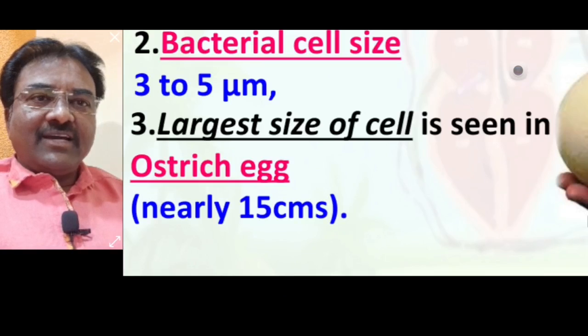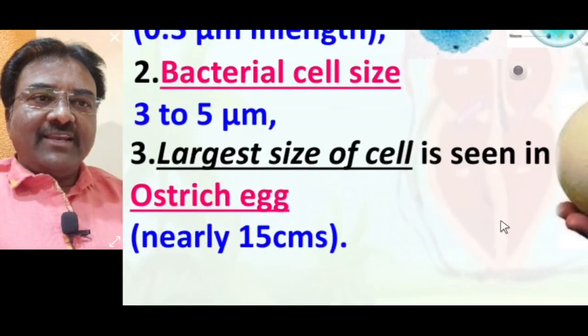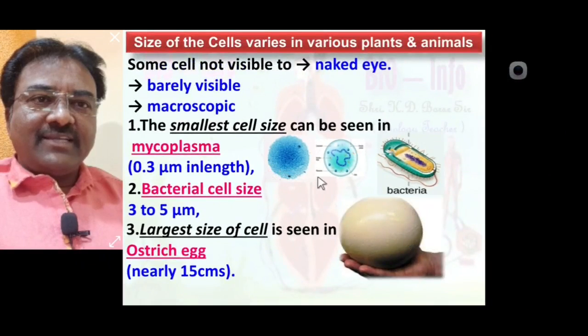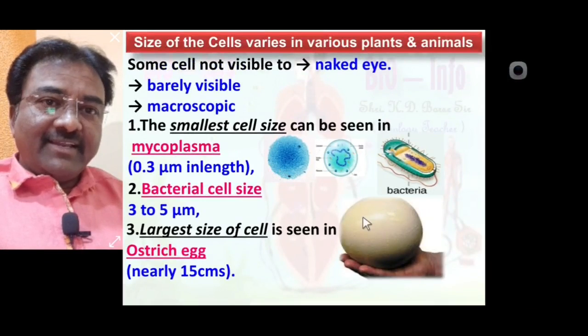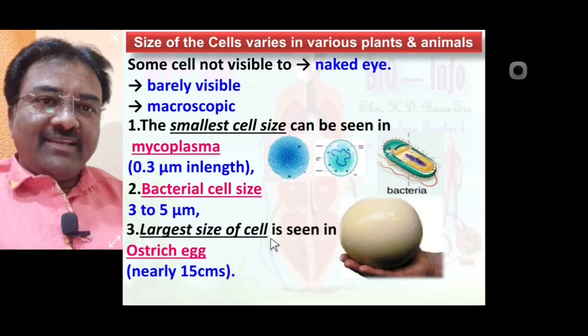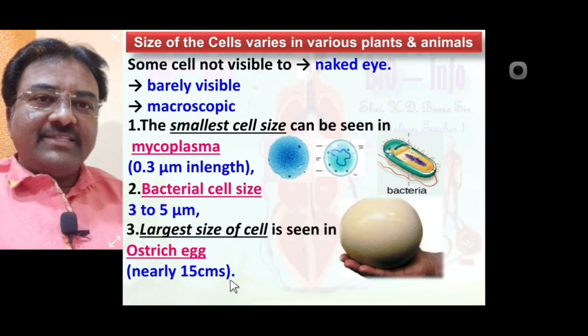So this is the largest size of the cell. Here we noted the smallest cell, mycoplasma, the bacterial cell, and the largest cell, the ostrich egg, which is nearly 15 centimeter.